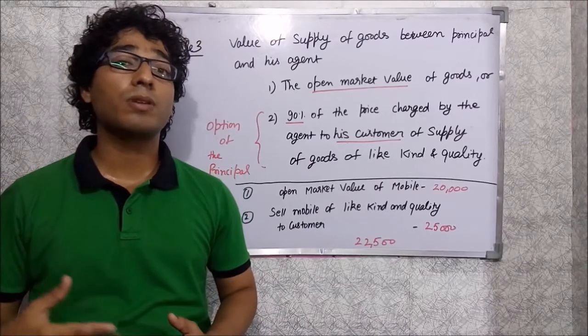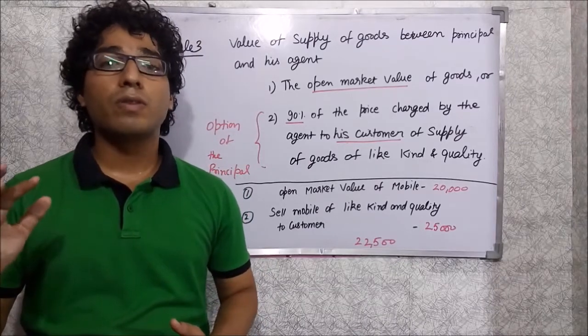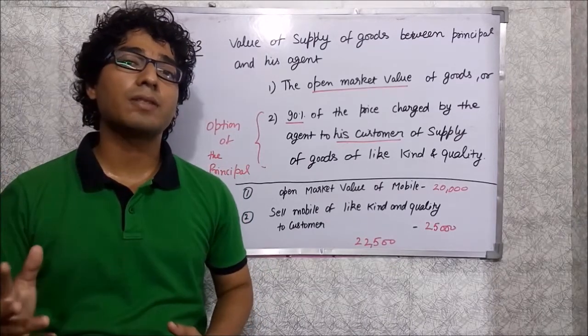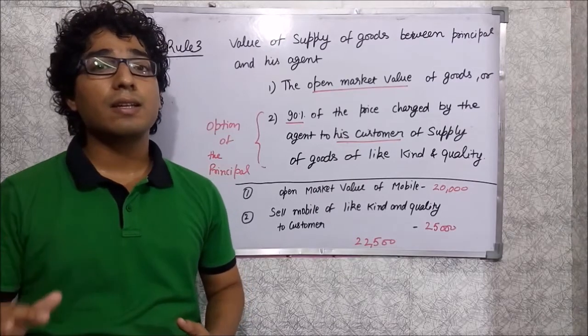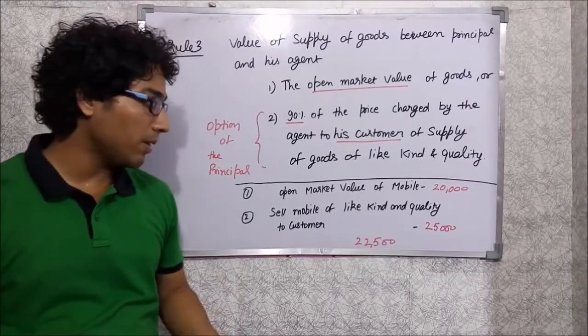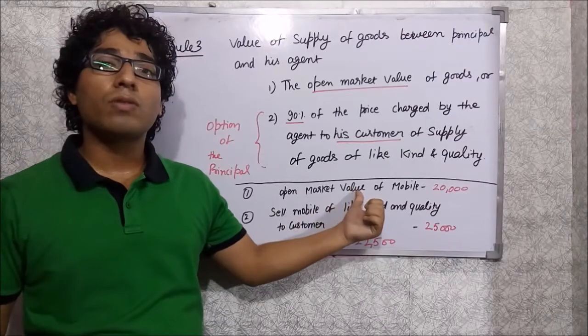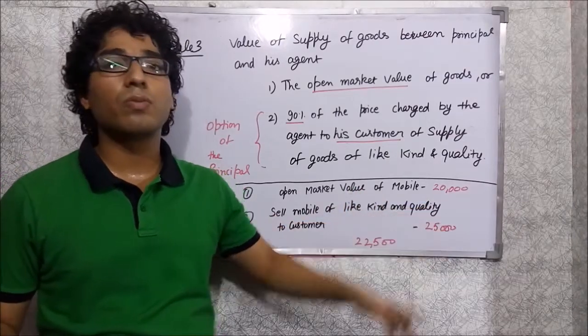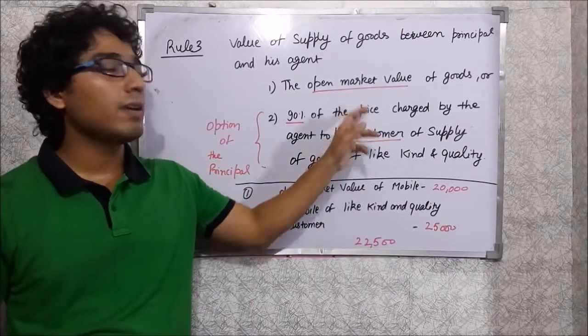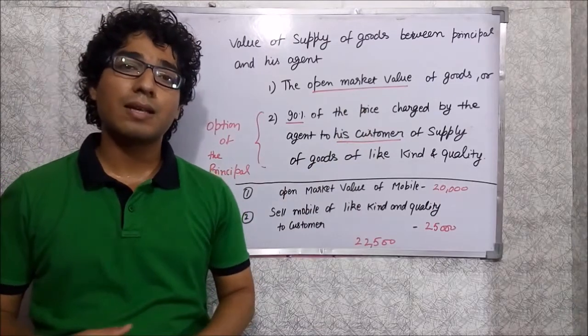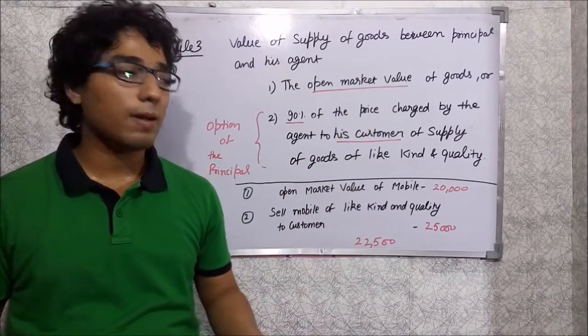For example, the open market value of the Sony mobile is 20,000 rupees. So as per clause A, we can take the 20,000 rupees as the valuation of that mobile.